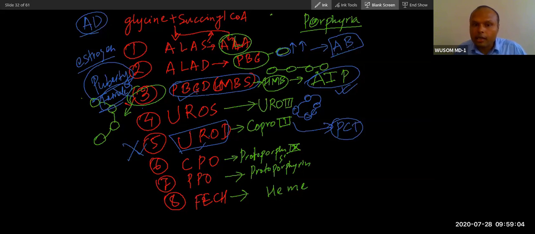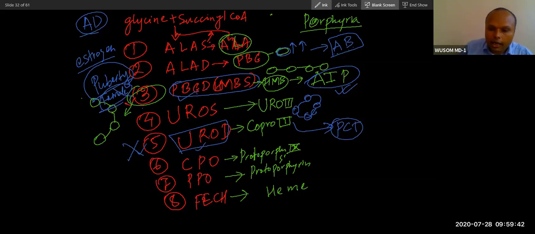PBGD, porphobilinogen deaminase, will cause AIP. And you know this porphobilinogen, just imagine it is a polymerizing enzyme. It will form a linear polymer. If this enzyme is absent, the polymer will not be formed, and this monomer is very toxic. Remember that. And this enzyme, UROD, is a magneto. It will absorb all the carboxy groups. That way you can remember. So if this enzyme is deficient, this will cause porphyria cutanea tarda.